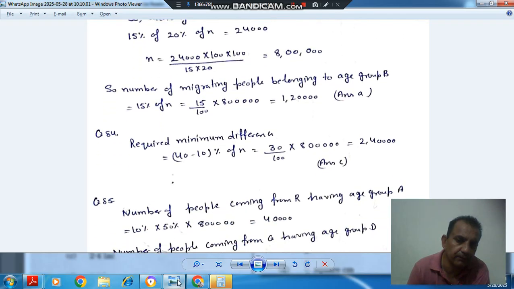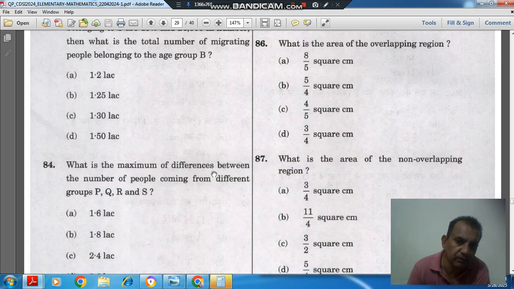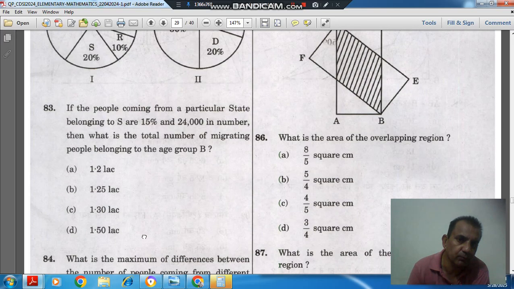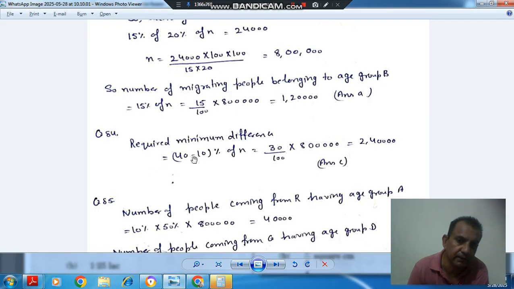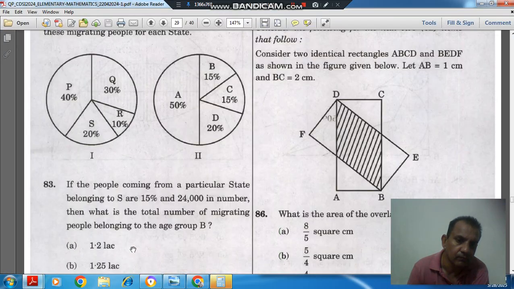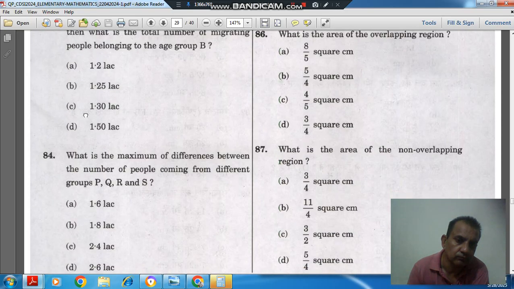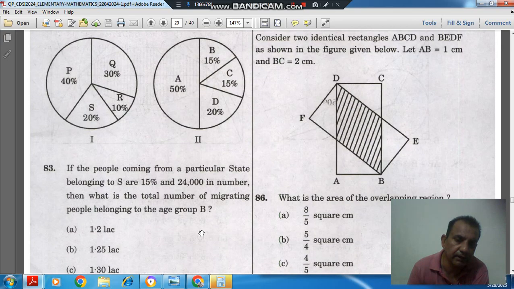And question number 84 is: what is the maximum difference between the number of people coming from different groups P, Q, R, S? So P has the maximum percentage and R has the minimum percentage. So the difference is 30%, 40 minus 10, and the total number of people is X, whose value is 8 lakh. So the required maximum difference will be 30 by 100 into 8 lakh, that is 240000. So the answer is option C.